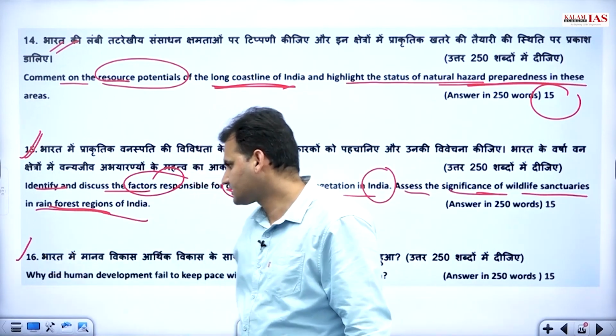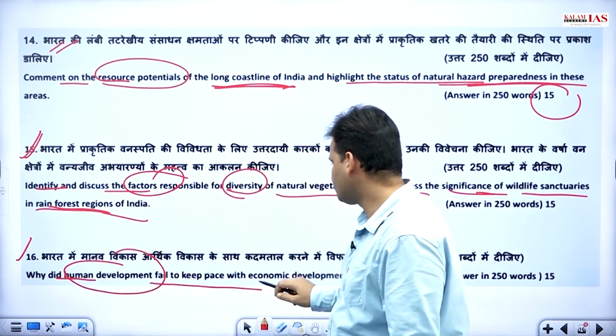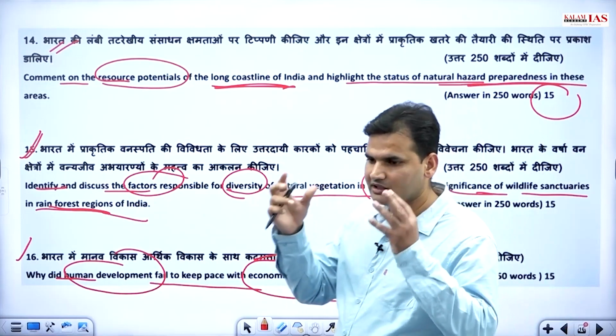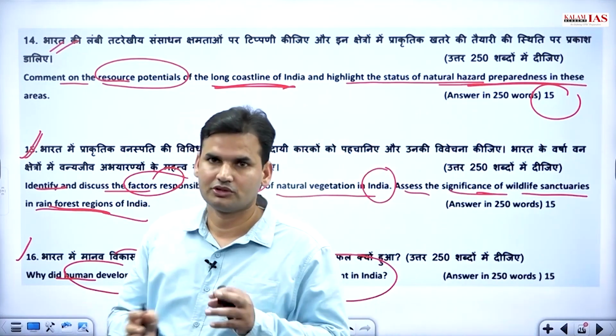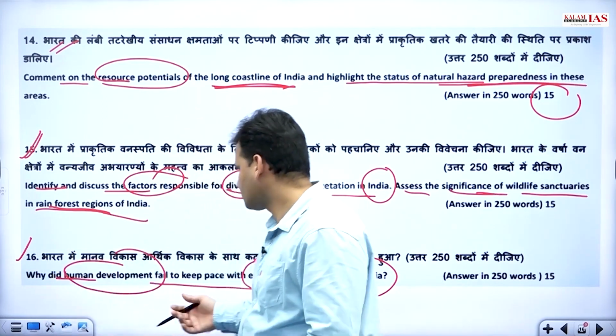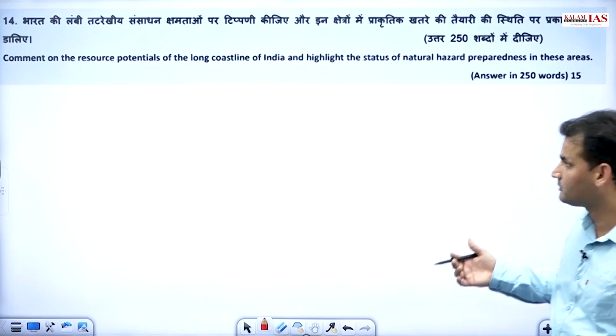Next question, that is, how did human development fail to keep pace with economic development in India? Now, this is an amalgamation of human geography, economic geography. This is economics also. This is society also. Number of themes can be ascribed to this.